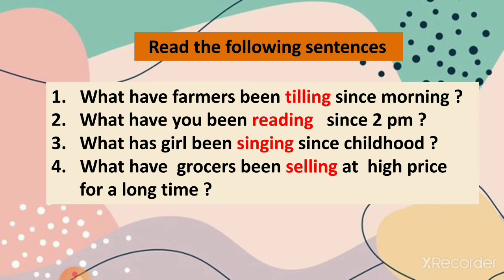Let us take some examples. Now I have taken the same sentence, right, and I have turned it into a WH interrogative sentence. So what have farmers been tilling since morning? What have you been reading since 2 p.m.? What has the girl been singing since childhood? What have grocers been selling at high price for a long time? So we have the WH word, then has/have, then we have our subject, been, verb fourth form, and then the other part of the sentence.